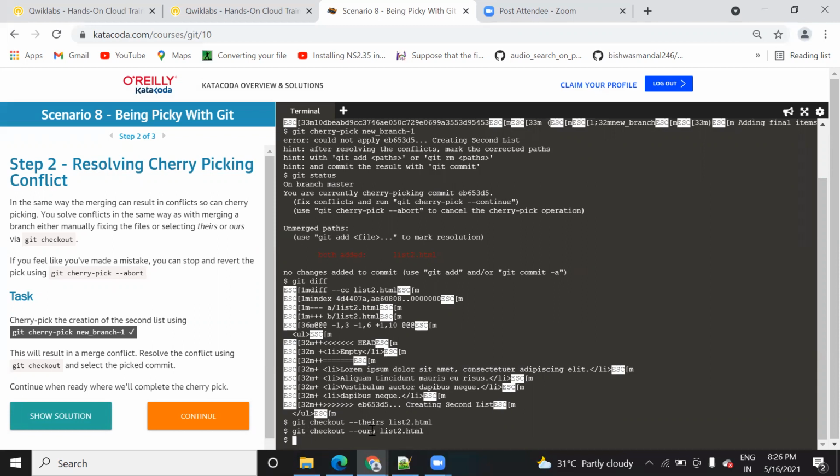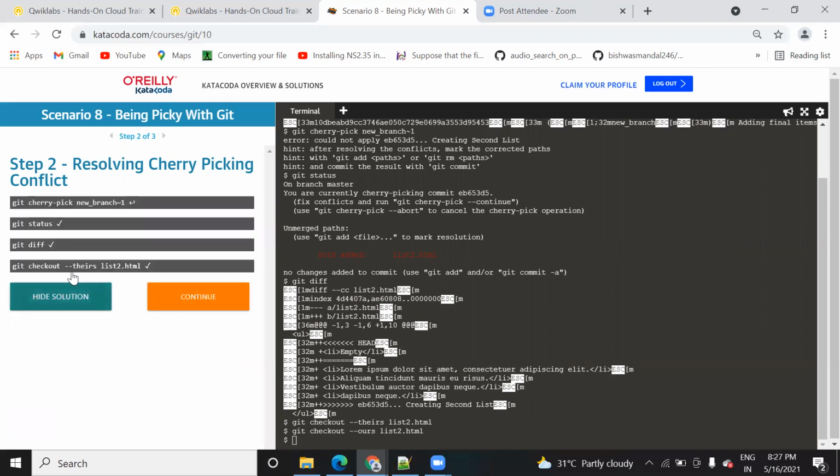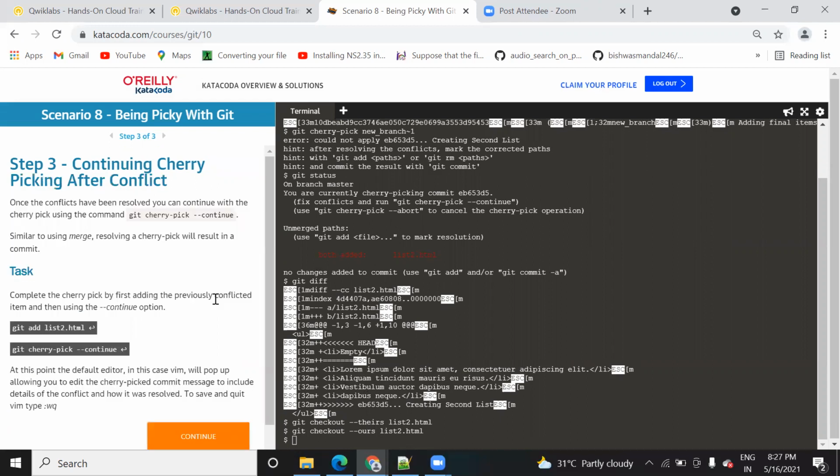So when I run this command, it also gets executed. So the solution is actually provided here itself. But in case it is not clear, then you can take the help of this solution. Now I have already done this step. Now let's move to the third step.